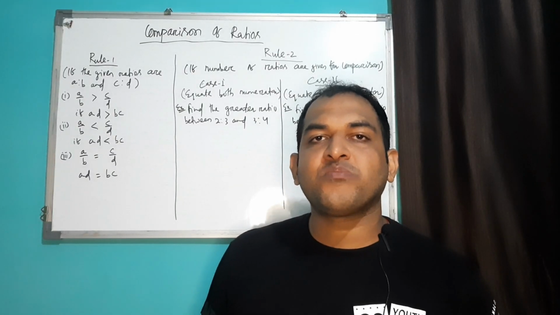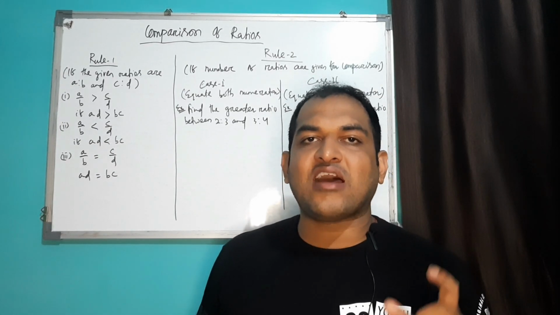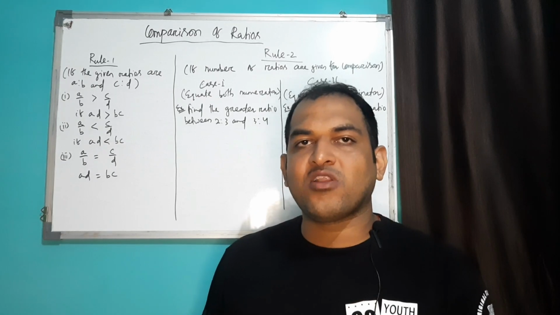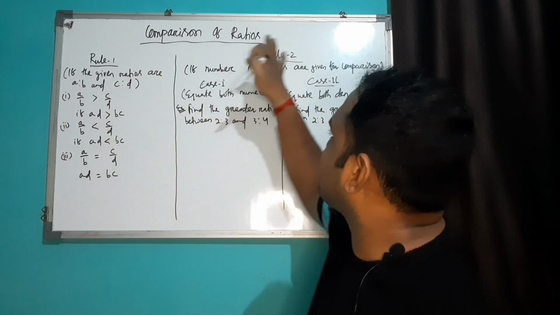Again, if you want to compare two or more number of ratios, let's say, आपको पता करना है कि which ratio is the largest quantity and which ratio is the smaller one. In that case, you have to follow this method. So this is your rule 1 and this is your rule 2.